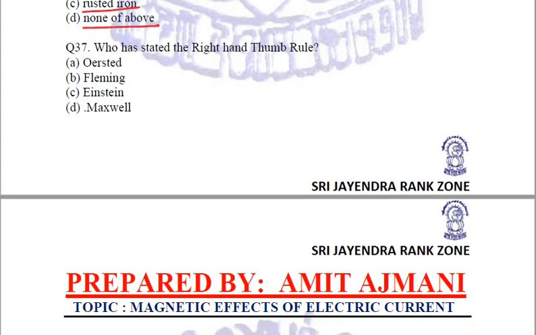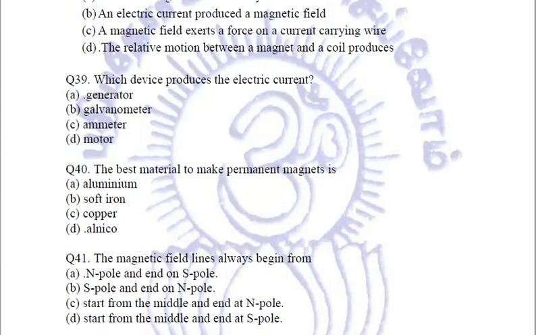Coming to the next question. Who has stated the right hand thumb rule? Was it Oersted or Fleming or Einstein or Maxwell? It is D option Maxwell who gave his right hand thumb rule in order to find the direction of magnetic field lines around a straight current carrying conductor. So the answer is option number D.